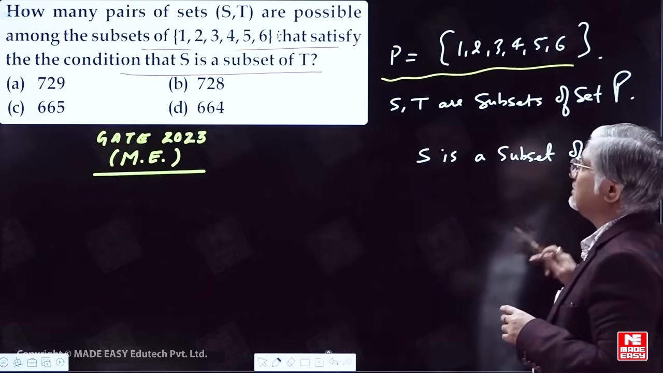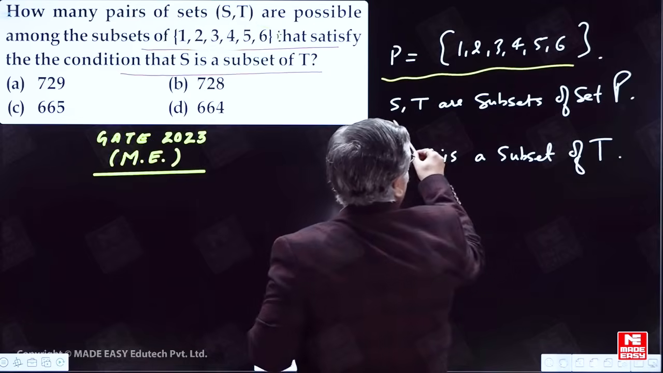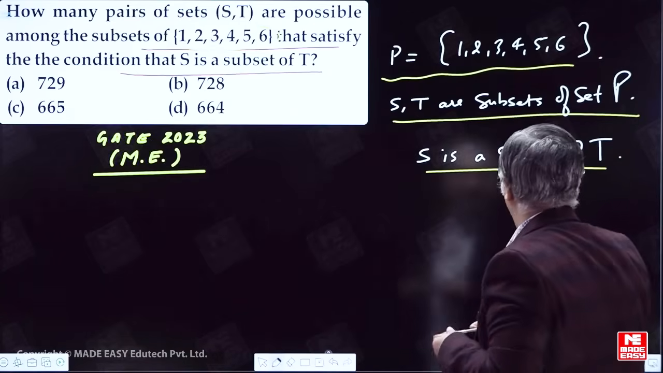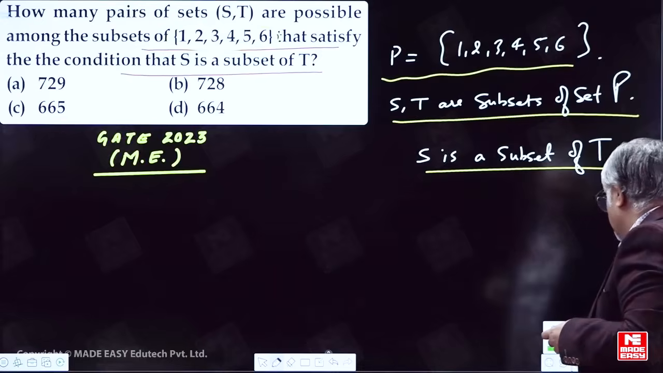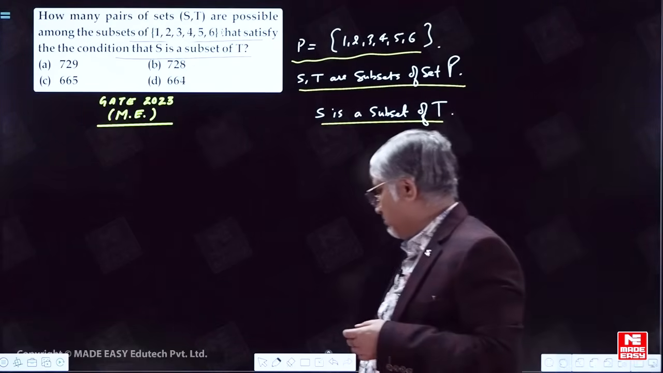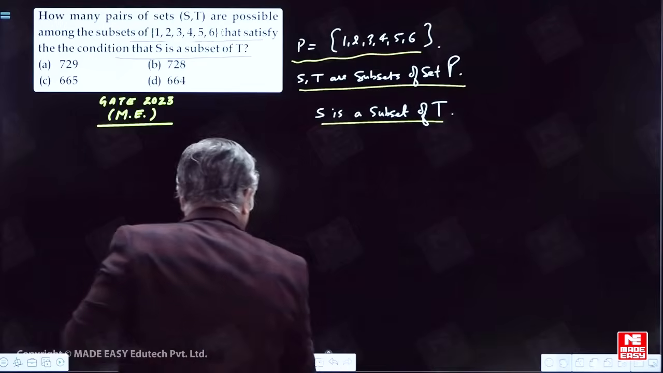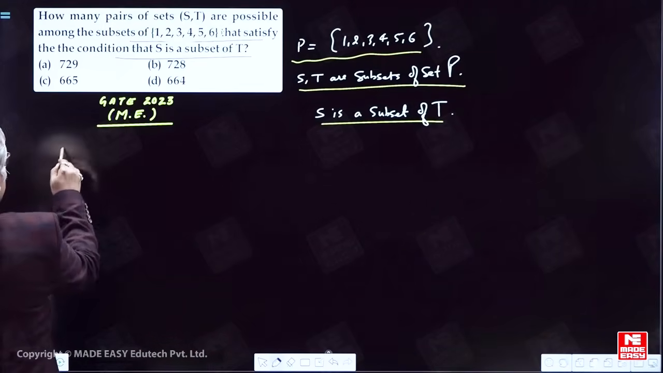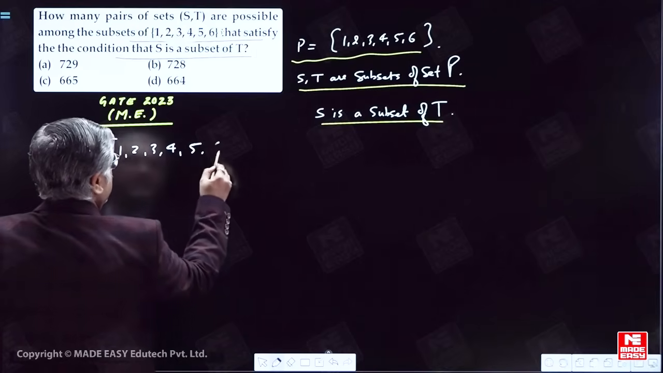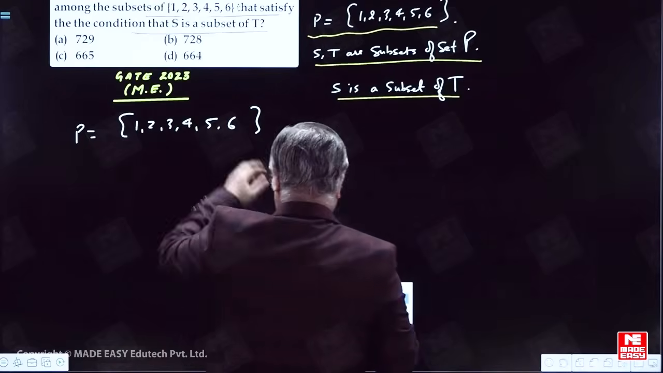Now here the question says, how many pairs of sets S and T are subsets of this set P, and S is a subset of T? So we have to move forward in this order. I will reduce the font of the question, and now I will start from here. P I take, P is, we have here 1, 2, 3, 4, 5, 6. Now P is this set containing 6 elements.